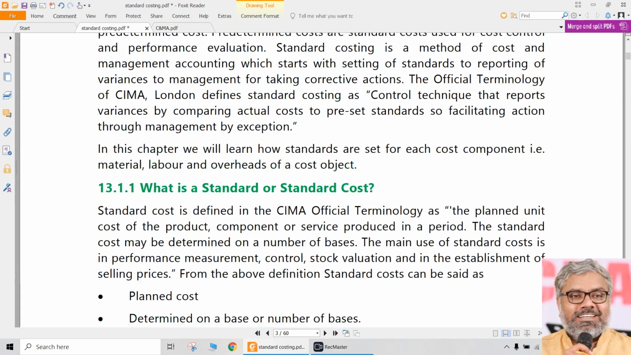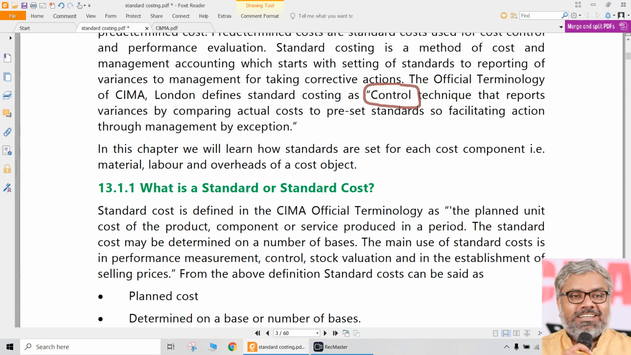And as usual, like any other costing terminology defined by the Chartered Institute of Management Accountants, London, this is also defined by CIMA as a control technique. That's what I have been talking about. This is a control technique, standard costing, which reports the variances by comparing the actual costs to preset standards. That's what standard costing is, simply.